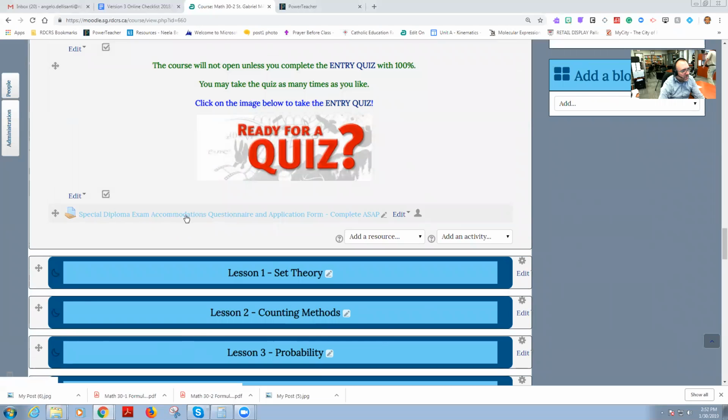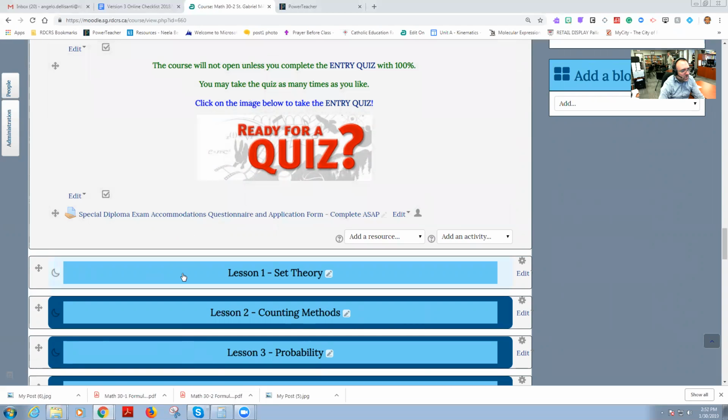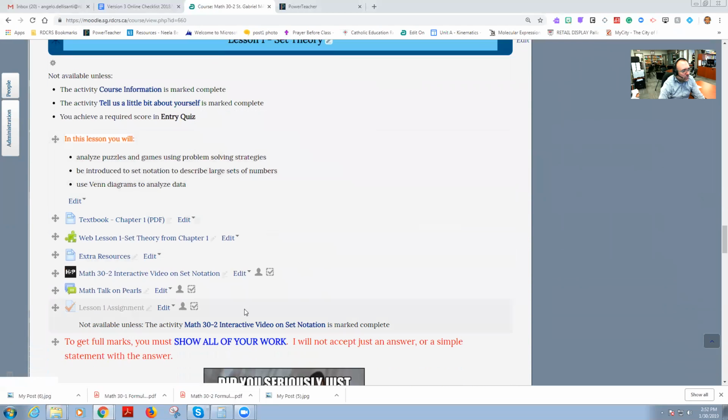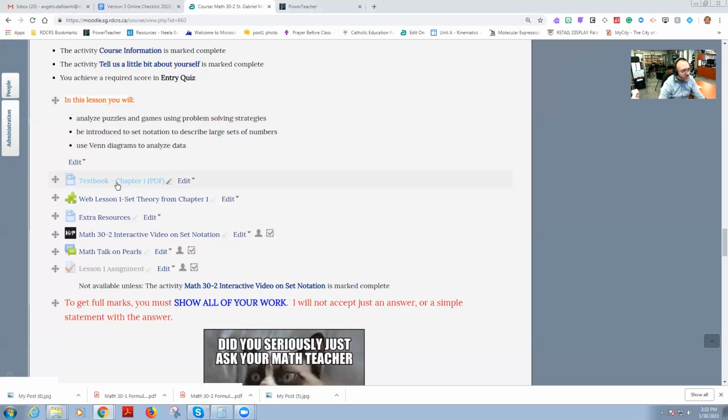And this document right here, you would fill out if you need any special accommodations for diplomas. If you do need them, you would have to fill this out. So once you've done all of that, lesson one will pop up. This is where the course will actually start. Keep in mind the textbook is always going to be the first resource found there. Just click on that and the textbook will come up.